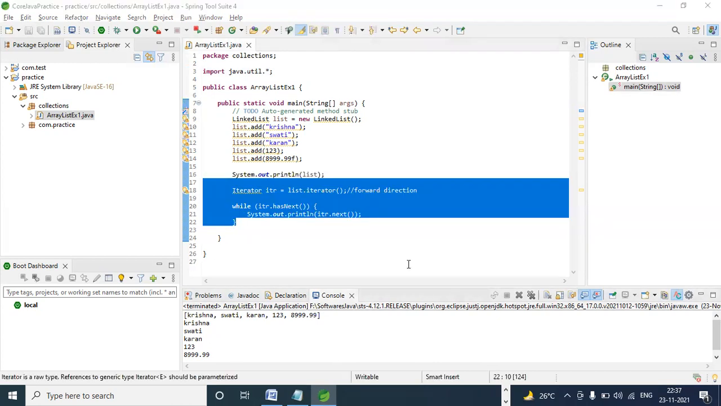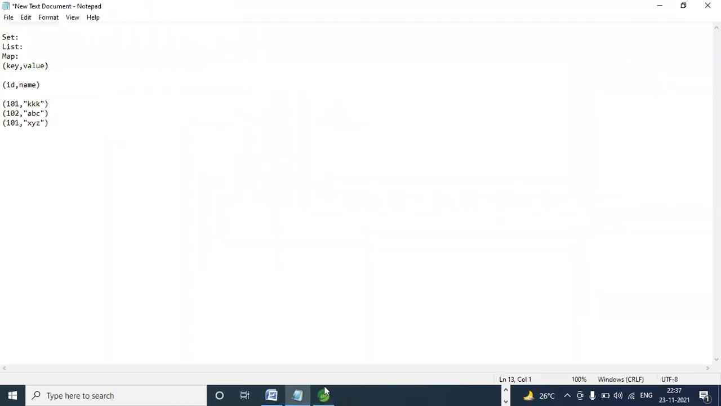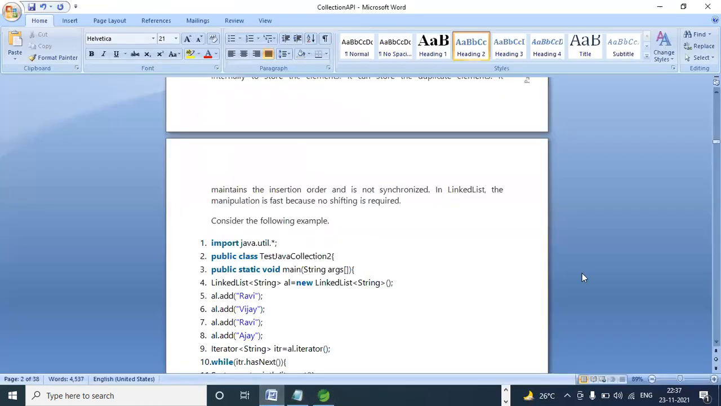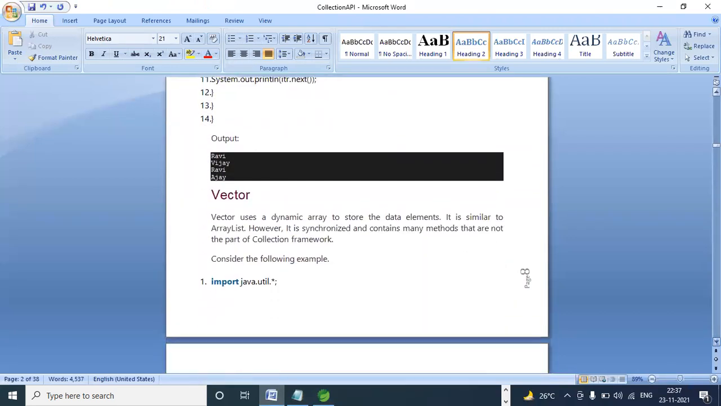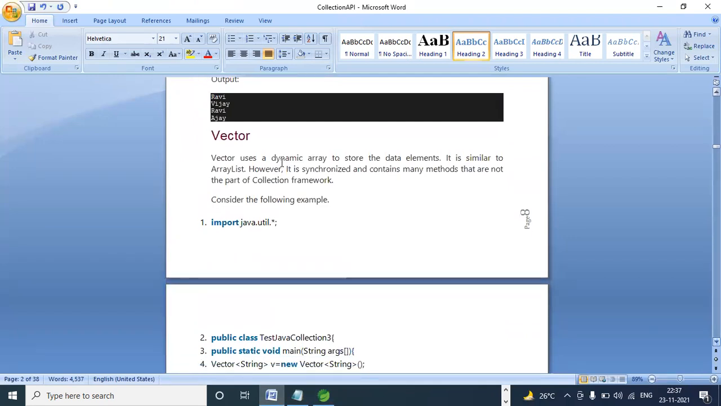Okay? That is list: array list and linked list. Linked list is for manipulation purposes. Whenever you want to add or remove some elements, that's very easy.